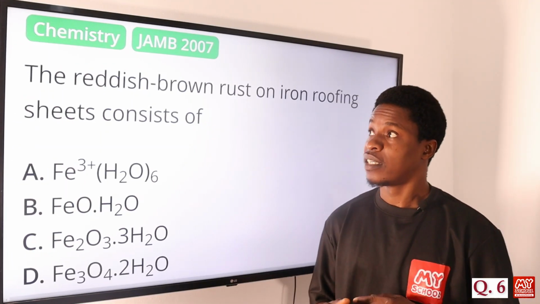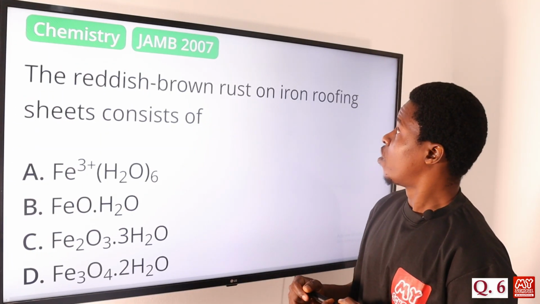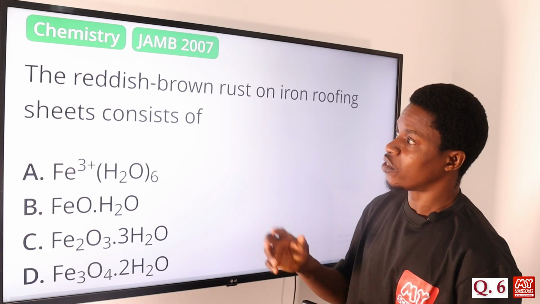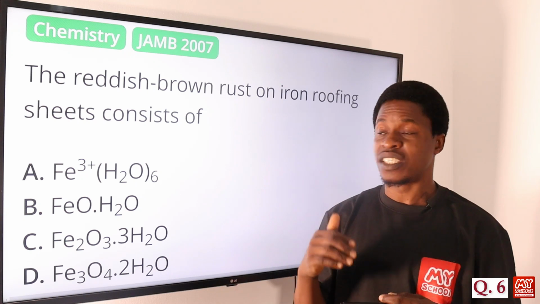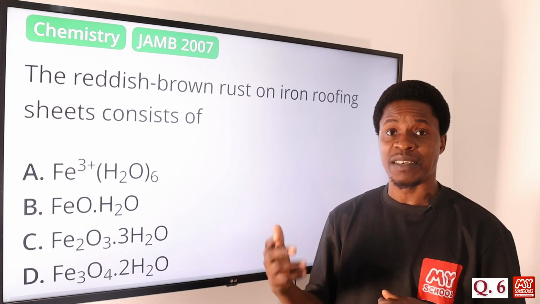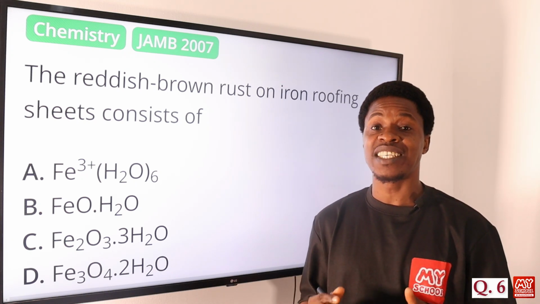Question number 6. The reddish brown rust on iron roofing sheets consists of what? When we have reddish brown rust on iron roofing, it means that rusting has been taking place. And when we talk about rust, it has a formula.